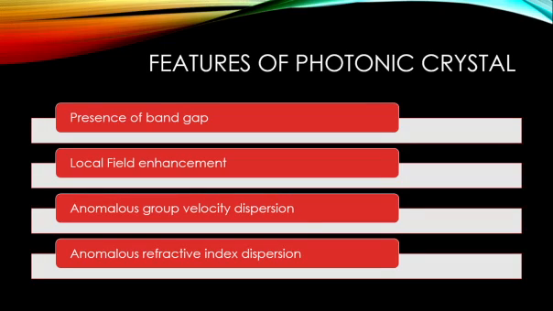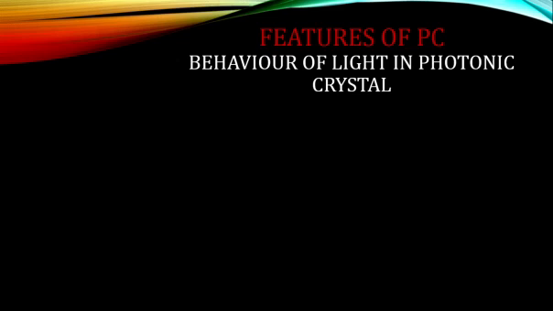Hello students, today we'll discuss the features of photonic crystals. These are the features seen in a photonic crystal: the presence of a band gap, and local field enhancement in the crystal. You can also find anomalous group velocity dispersion, and due to that you can also expect anomalous refractive index dispersion. So let us see each one in detail.